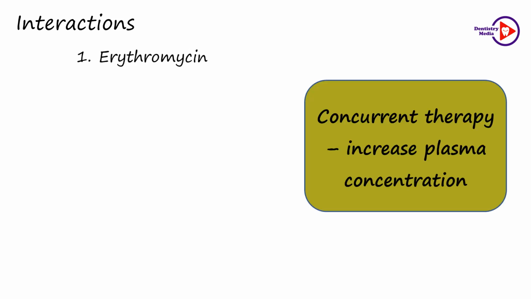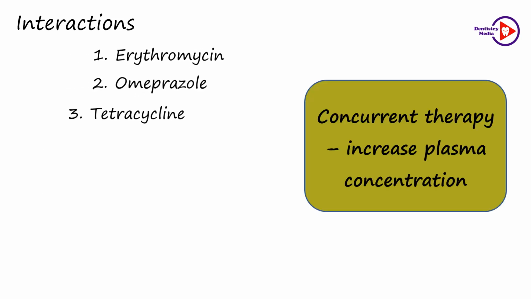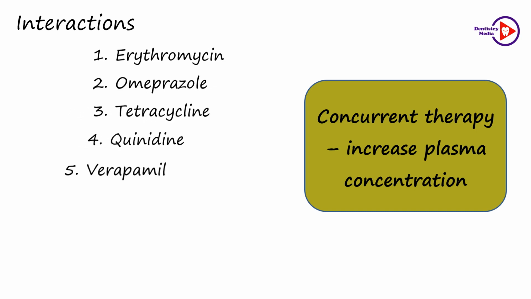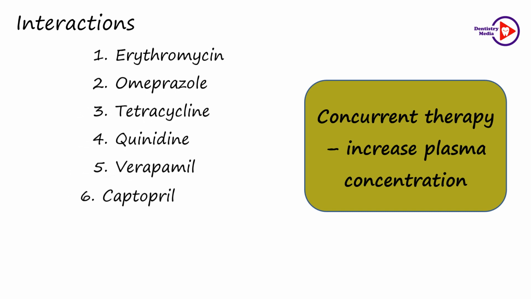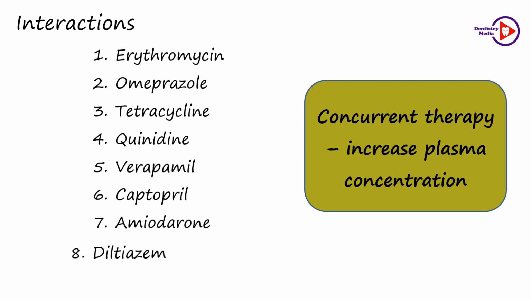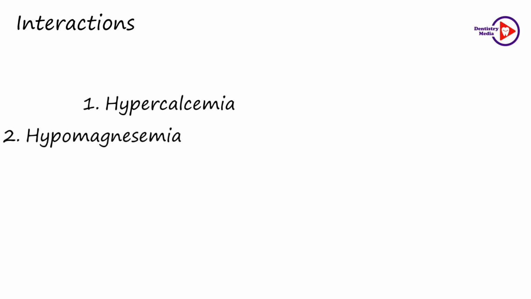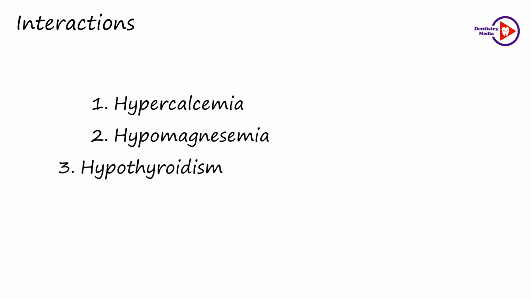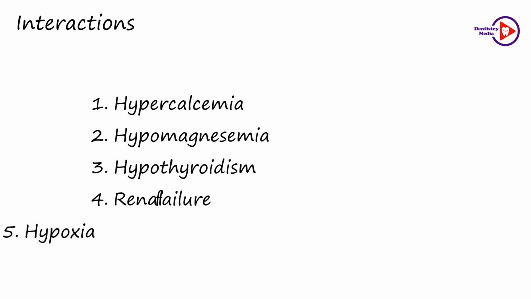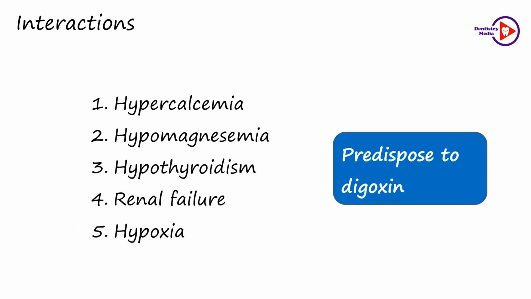Concurrent therapy with drugs like erythromycin, omeprazole, tetracycline, quinidine, verapamil, captopril, amiodarone, diltiazem and tricyclic antidepressants increases the plasma concentration of digitalis. Conditions like hypercalcemia, hypomagnesemia, hypothyroidism, renal failure and hypoxia predispose to digoxin toxicity.